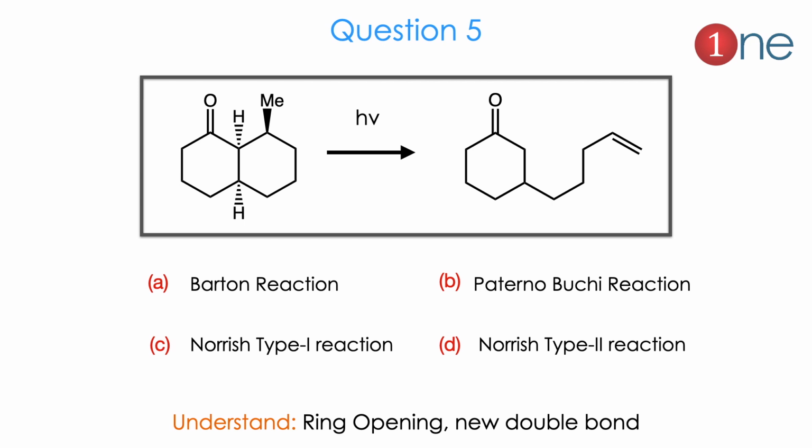Then question number 5. Here is a fused ring system, both sides are cyclohexane, one side attached with a carbonyl group, another with a methyl group. Here hydrogens are in the same position, syn position, and they have given light. Here they are asking you to find the reaction: whether the reaction is Barton reaction, Bertanovich reaction, or Norrish type 1 and type 2. Here you have to know two things. One is that ring opening definitely occurs and a new double bond is formed.